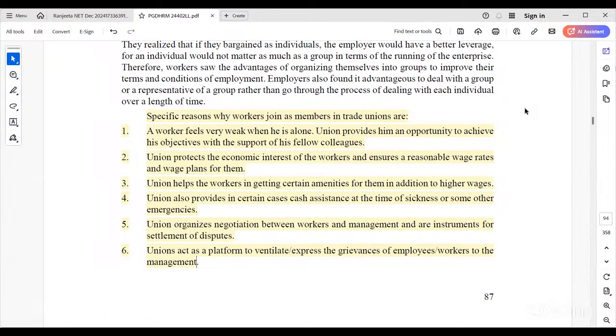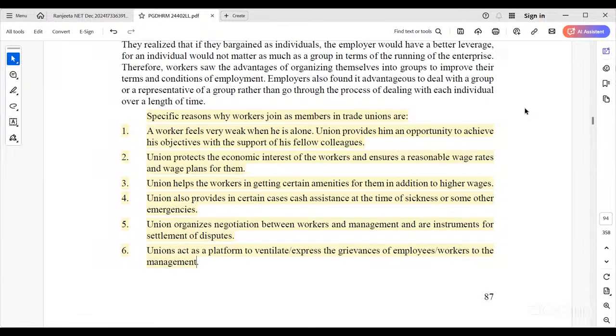The union helps the workers in getting certain amenities in addition to higher wages. At the same time, they need to ask for children's education, group life insurance, free education, betterment, and transportation facility.